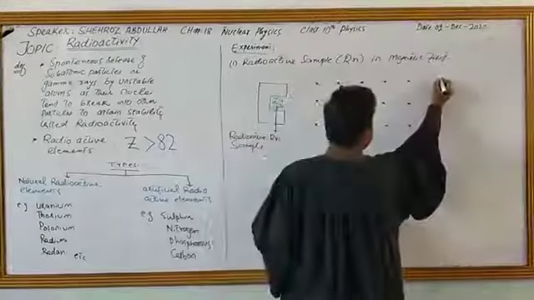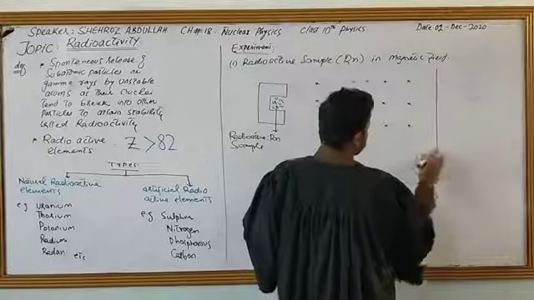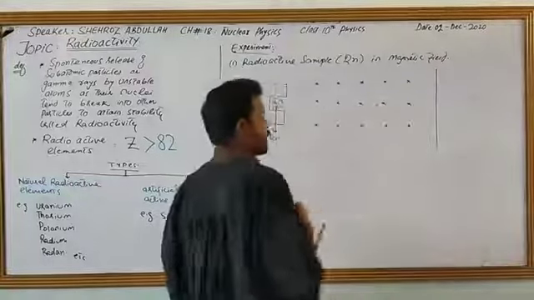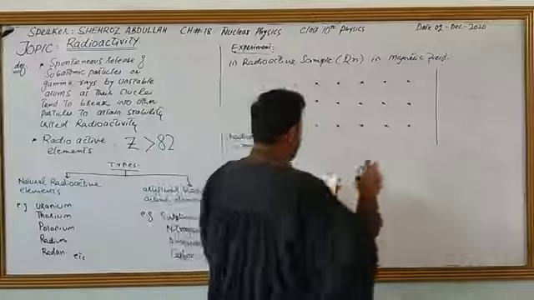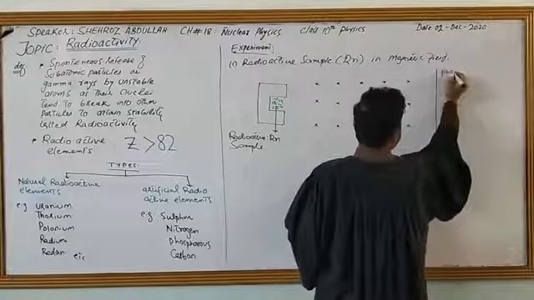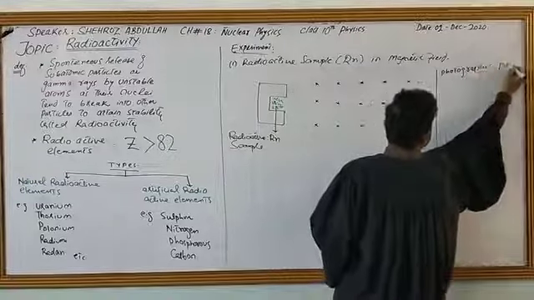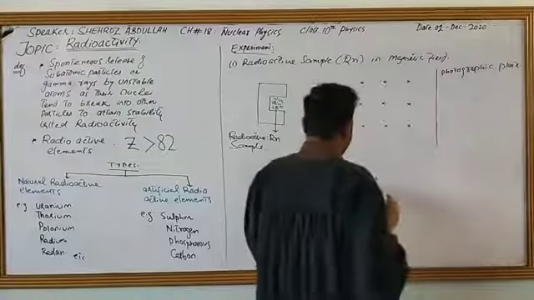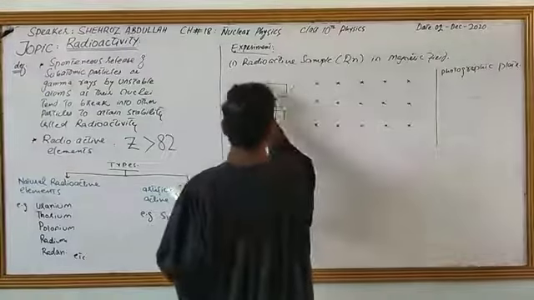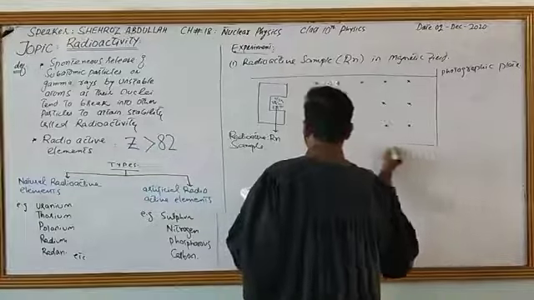Now we have a screen, or you can take a fluorescent screen, or any other screen which can detect these particles. This is a photographic plate, and this whole chamber is enclosed in a box.